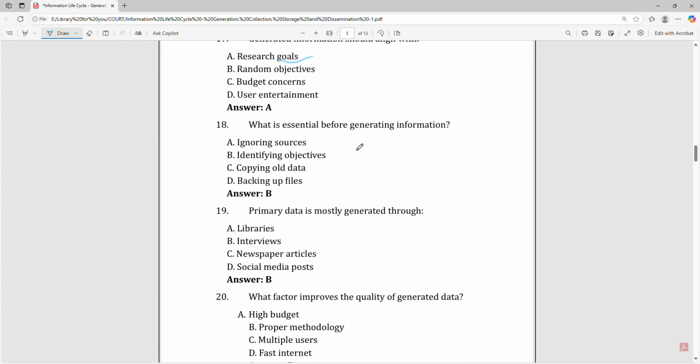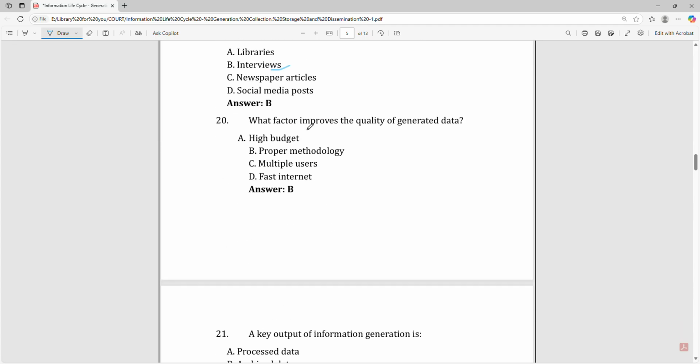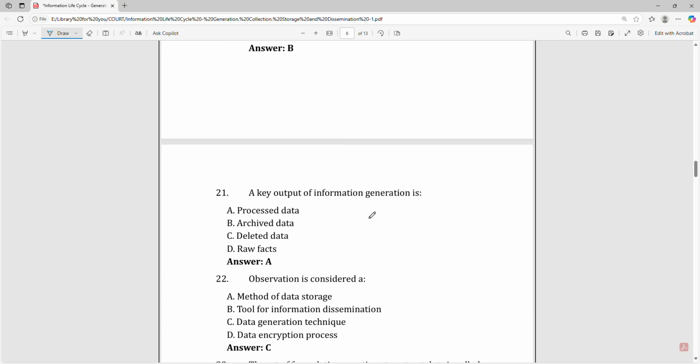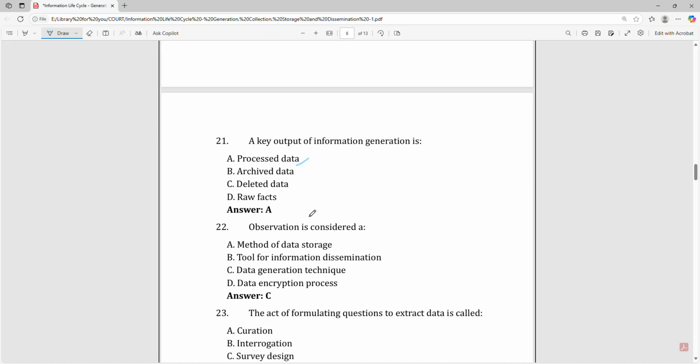What is essential before generating information? That is identification of the objectives. Primary data is mostly generated through interviews. What factor improves the quality of generated data? Proper methodology. A key output of information generation is process data.